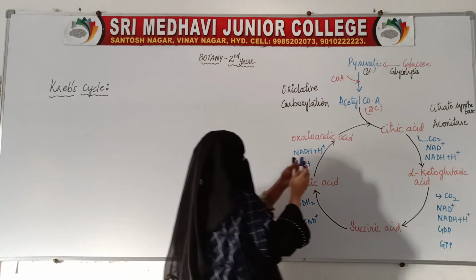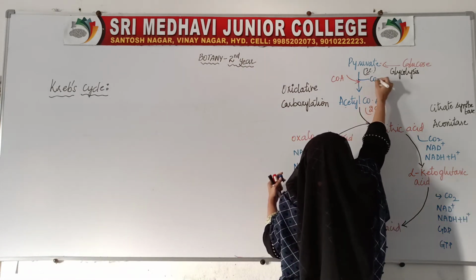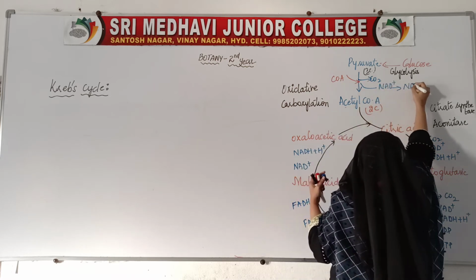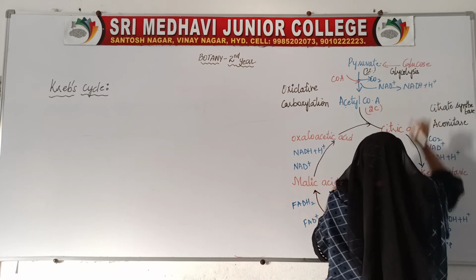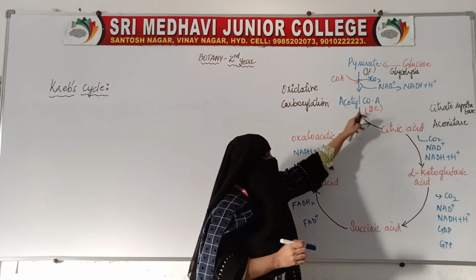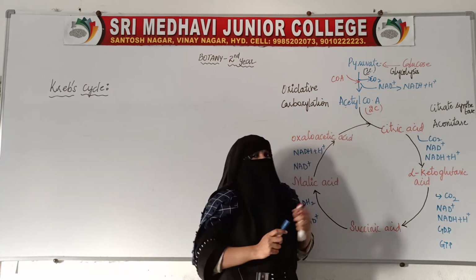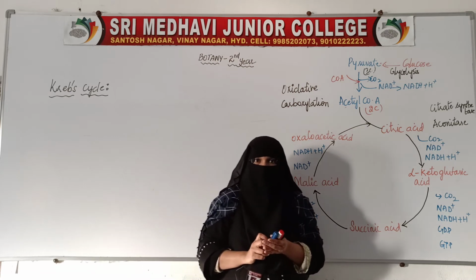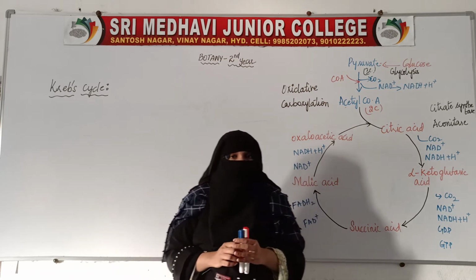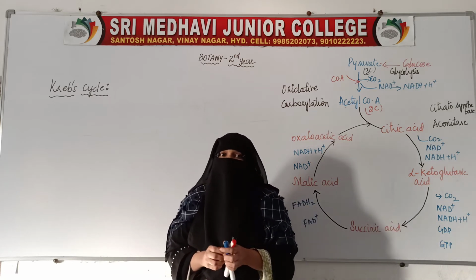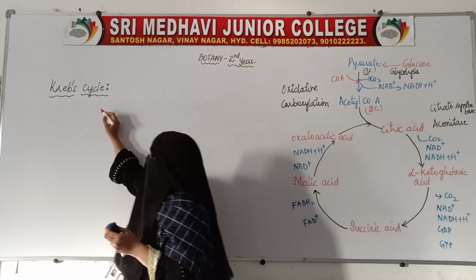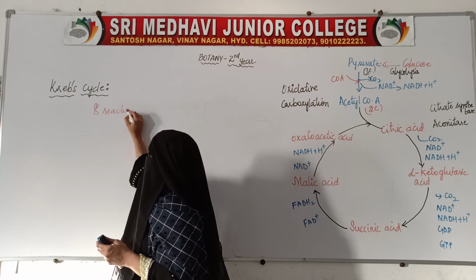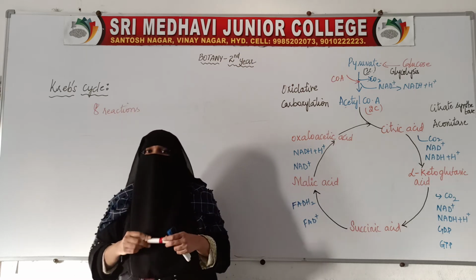So it combines with coenzyme A, CO2 is formed and NAD plus is changed to NADH plus H plus with the formation of acetyl coenzyme A. Now this acetyl coenzyme A enters into the Krebs cycle. Let us see what the Krebs cycle is. The Krebs cycle is a multi-reaction process in which 8 reactions take place.